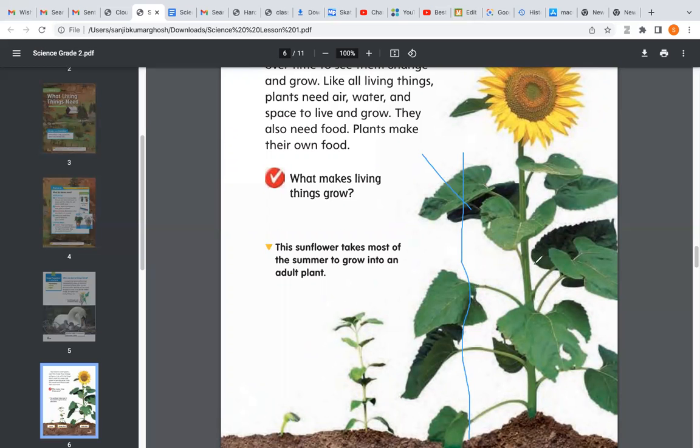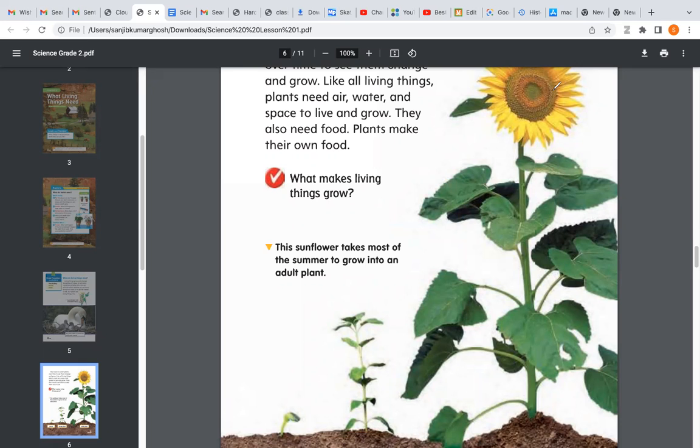No, ma'am. So is this problem solved, that the plant needs some place to grow? Is it clear to you, this part? Yes, ma'am.